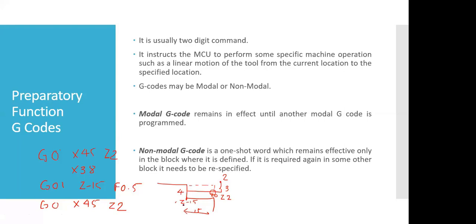So this gap is minus 15, and that is why the coordinate at this point is minus 15. You are right that we are moving 17 mm in the direction of Z, but we are not writing the distance moved. We are just writing the coordinates. Is that clear, Aman?